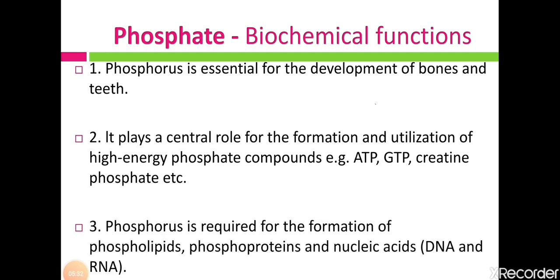Now the third biochemical function is that phosphorus is required for the formation of phospholipids, phosphoproteins, and nucleic acids, such as deoxyribonucleic acid and ribonucleic acid. So phosphate is required for the formation of various chemical compounds.